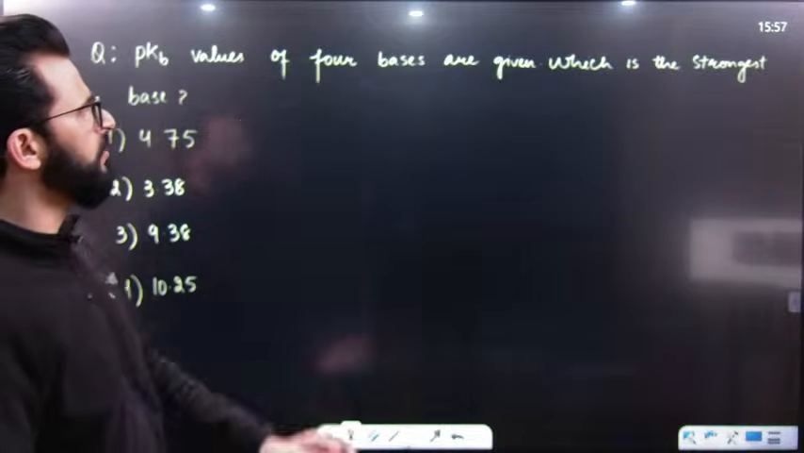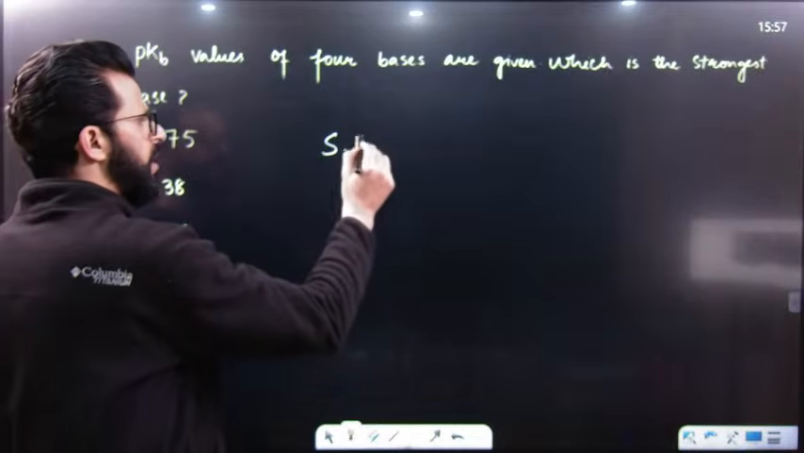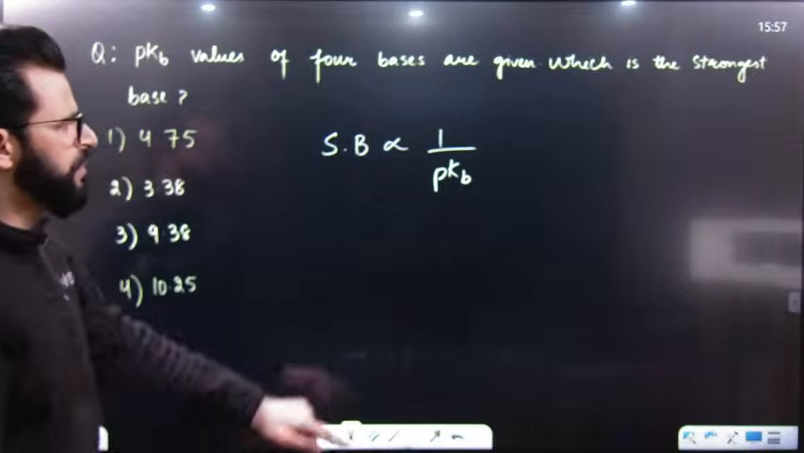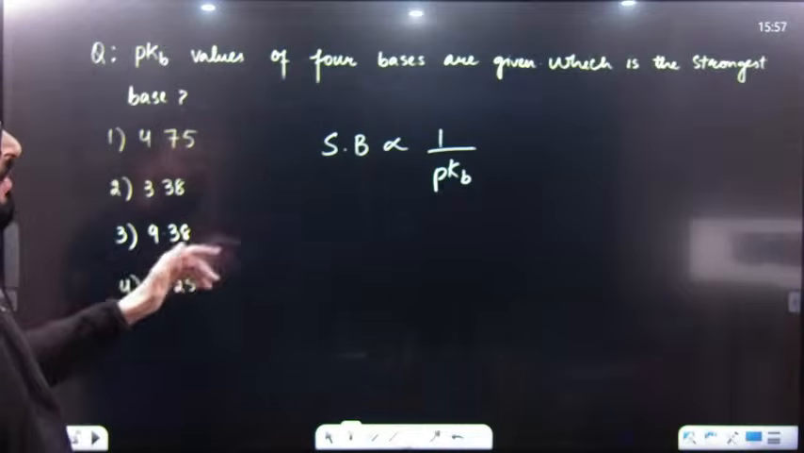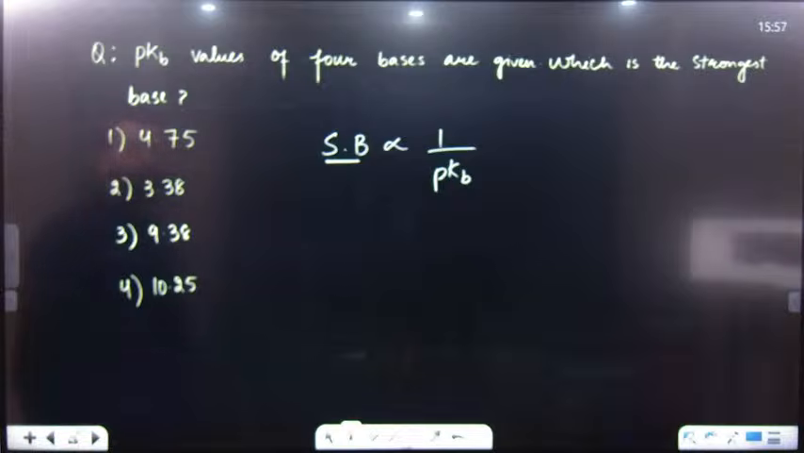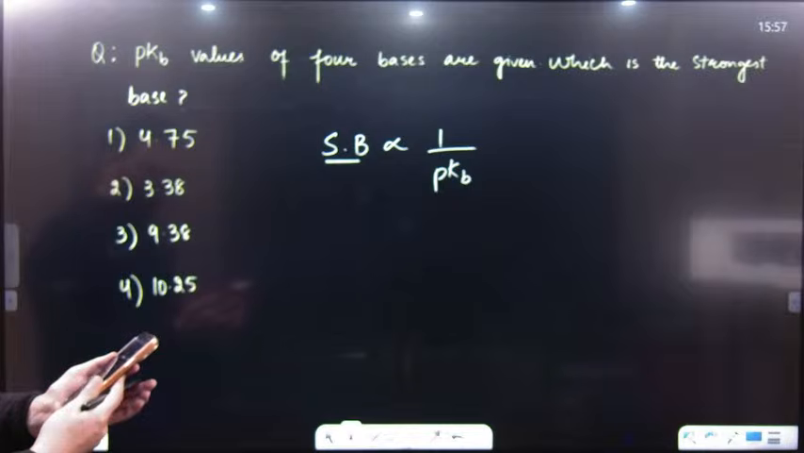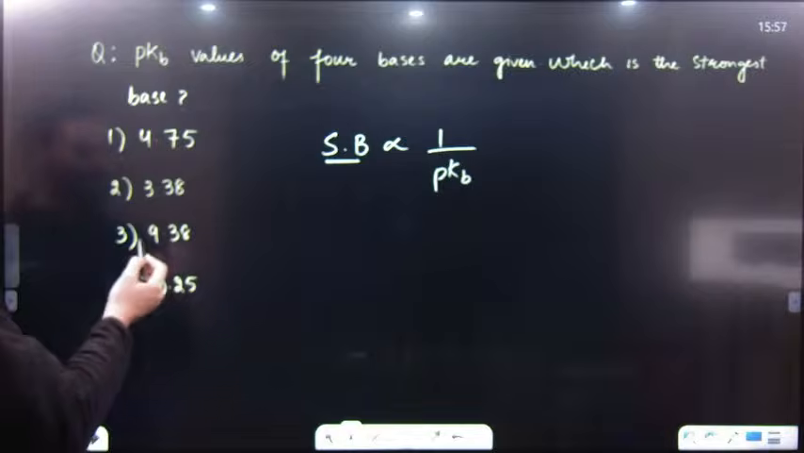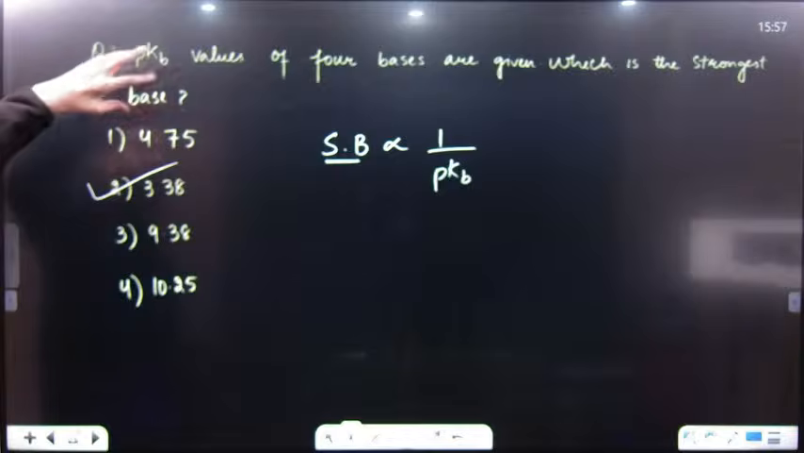After that, we will be having another. pKb values of 4 bases are given. Which is the strongest base? We know that basic strength and pKb are inversely related. So any species having lesser pKb is a stronger base. You have to check the strongest base. Strongest base means its pKb value should be lesser. Now, tell me which one will be the right option. Lesser value: it's 4.75, it's 3.38, 9.38, 10 point this. So this is the lesser value. Hence, pKb value is lesser, so basic character will be more.